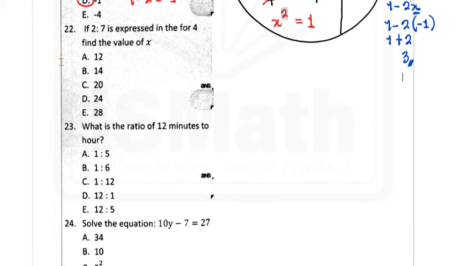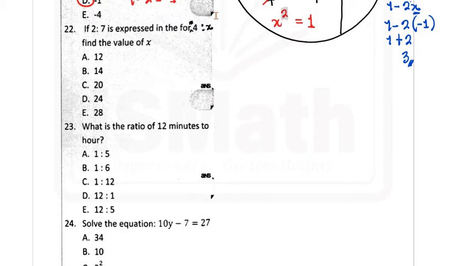Question 22. They said if 2 is to 7 is expressed in the form, well, this is supposed to be in the form 4 is to x. I'm assuming, because this question also has a typographical error, that the question is saying if 2 is to 7 is expressed in the form 4 is to x, find the value of x.